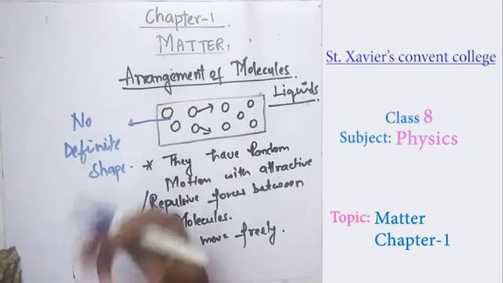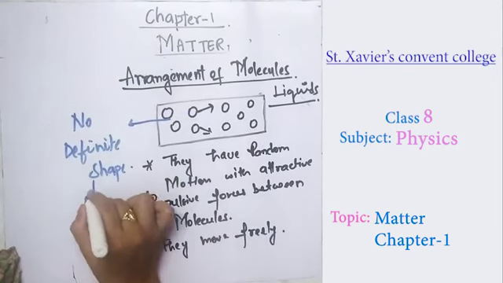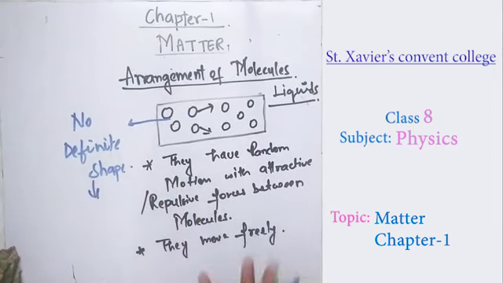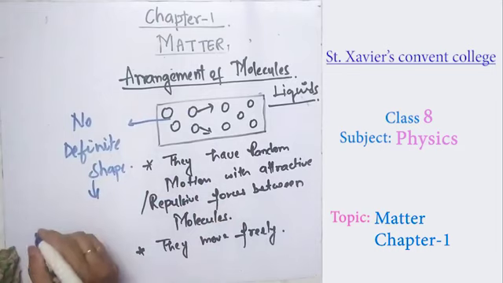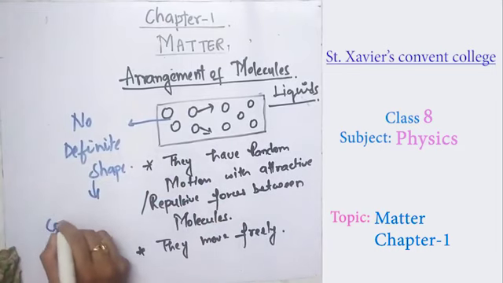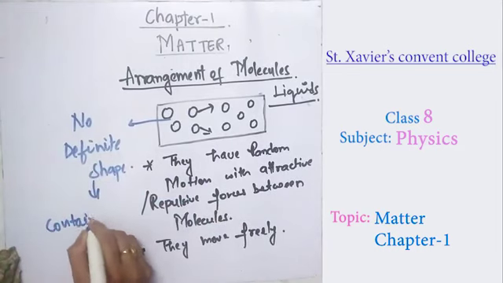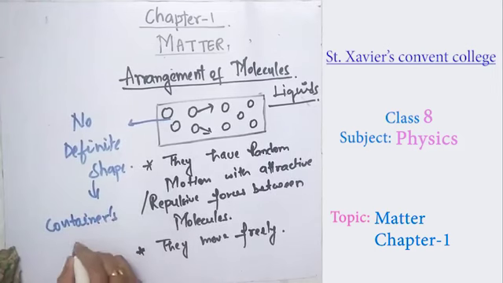Thus, whatever container they are put in, they acquire that shape. So they acquire the container's shape. Please remember about the liquid: they have a random motion with attractive or repulsive force between the molecules. They move freely, have no definite shape, and acquire the container shape.